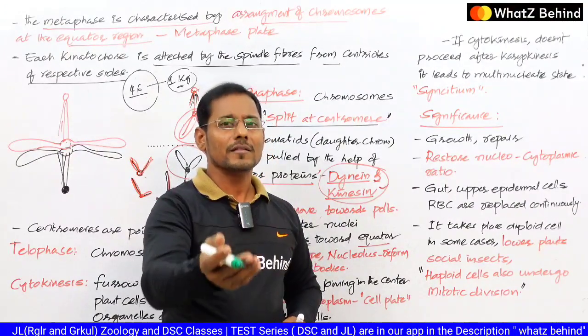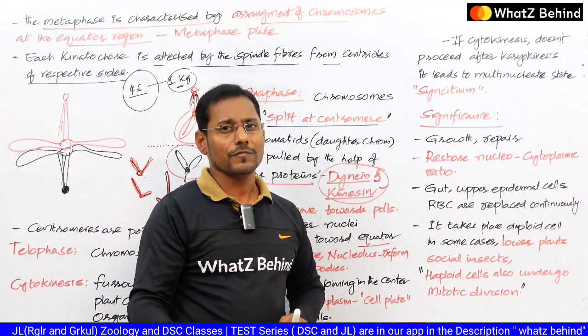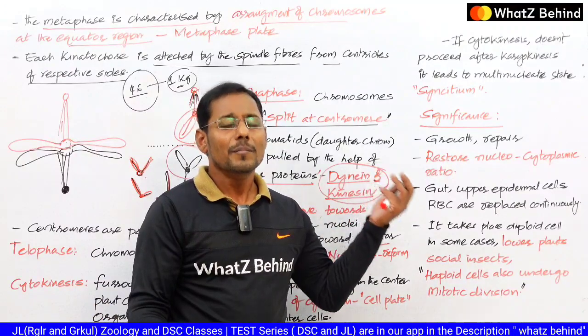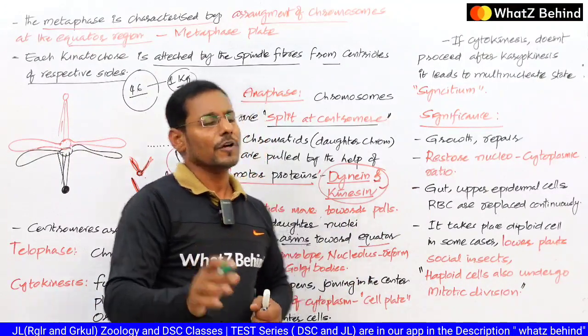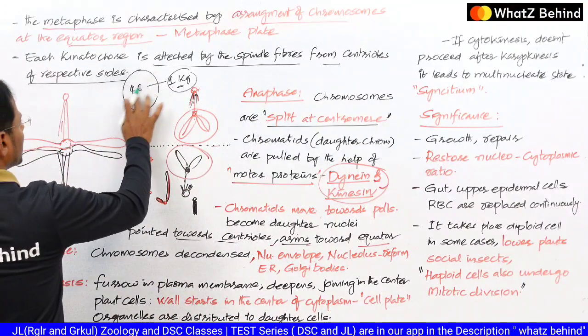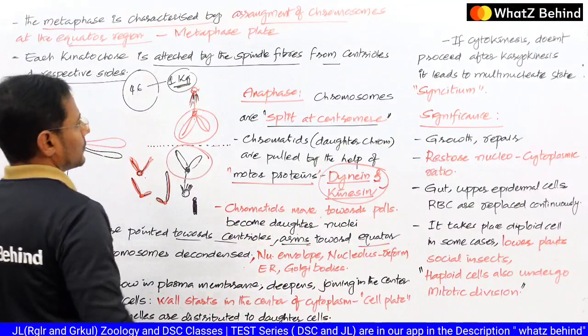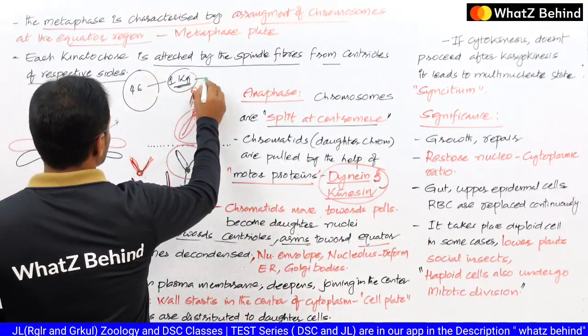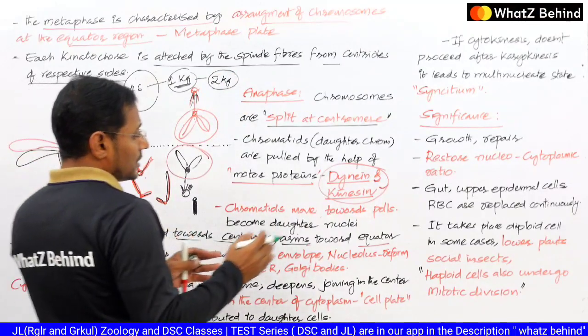So still they will be continued and they will be condensed even in the next phase after the prophase, that is the metaphase. Whereas here, if you observe the genetic material in the synthetic phase, assume that it weighs around 1 kg. Okay, so in the synthetic phase it becomes 2 kgs. So the weight of the DNA is being doubled.